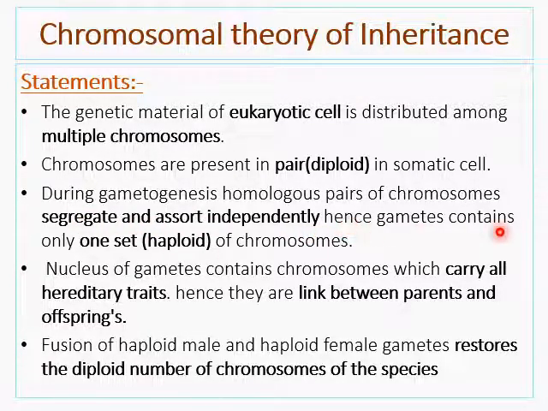Hence, gametes contain only one set, that is haploid chromosomes. The nucleus of gametes contains chromosomes which carry all hereditary traits. Hence, they are the link between parents and their offspring. Fusion of haploid male and haploid female gamete restores the diploid number of chromosomes of the species.